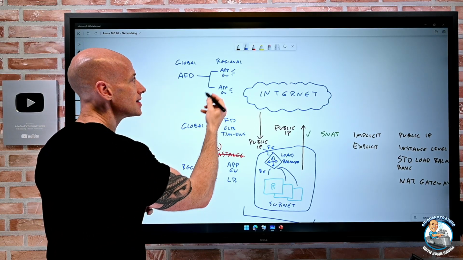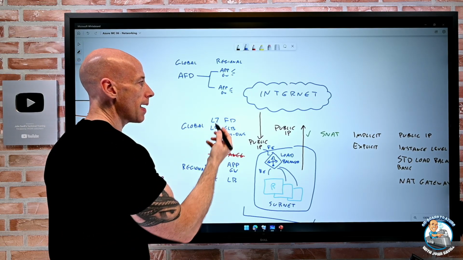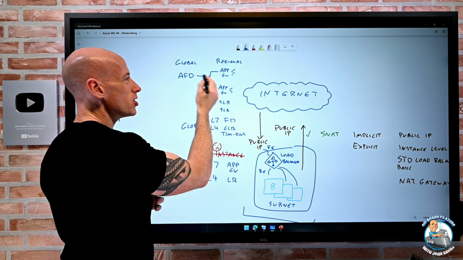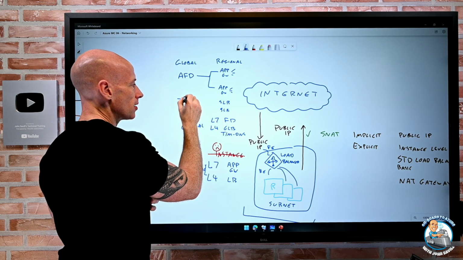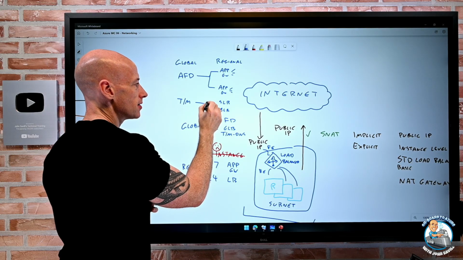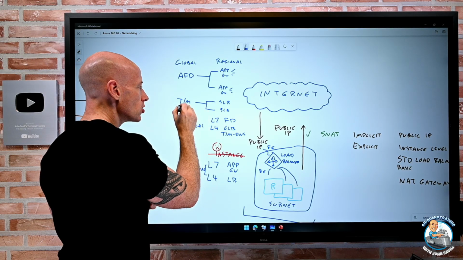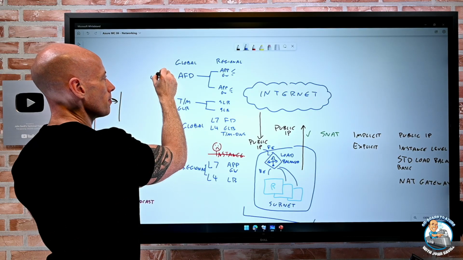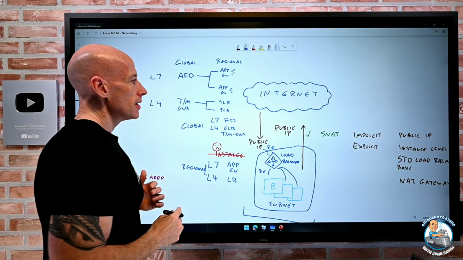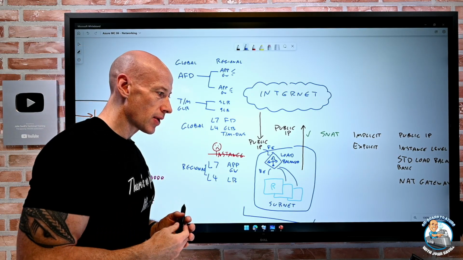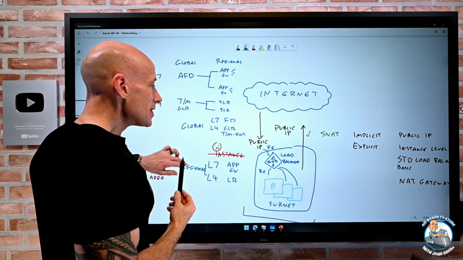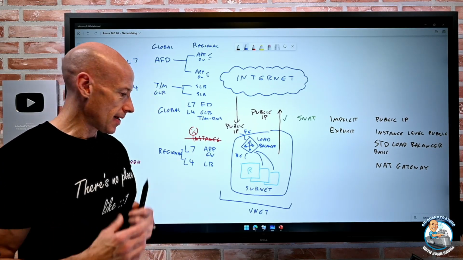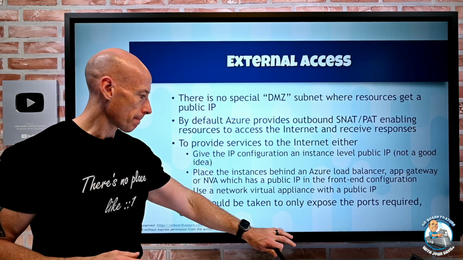If instead these were not App Gateways, if they were just standard load balancers, I probably wouldn't use Azure Front Door. Maybe I'd use Traffic Manager, and it's DNS based to distribute between them. Or I could use the global load balancer, which is also layer 4. So we have different architectures depending on what services we're actually using. So that's how I can talk to the internet and offer things to the internet. That's how those things work. Okay.